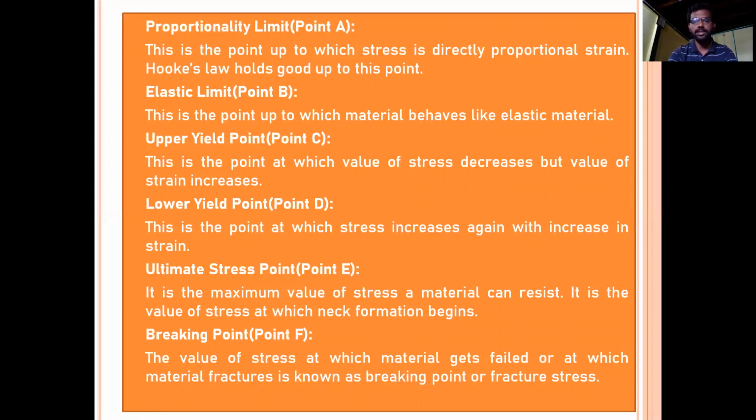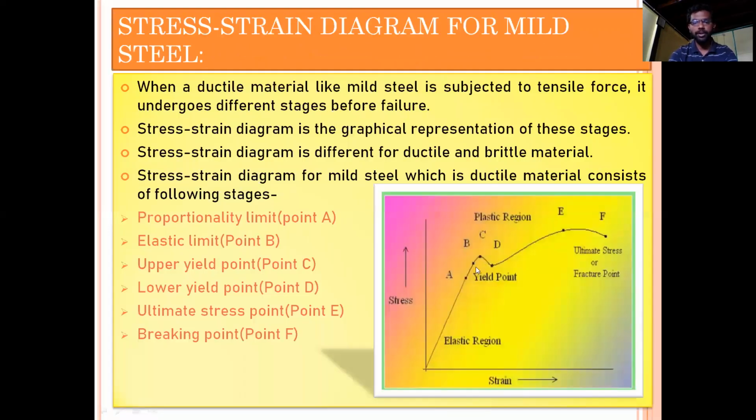So this is elasticity. The point up to which the material behaves like an elastic material is known as the elastic limit. In this diagram, if you see point B, this point is known as the elastic limit. If you increase the force after this point B, the material will enter into the plastic stage. So only up to point B, the material will behave like an elastic body. Therefore, this point B is known as the elastic limit.